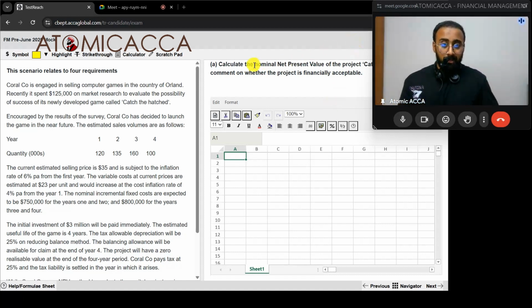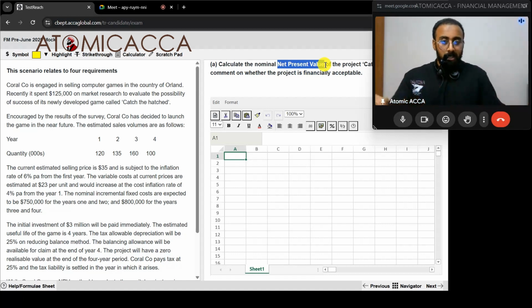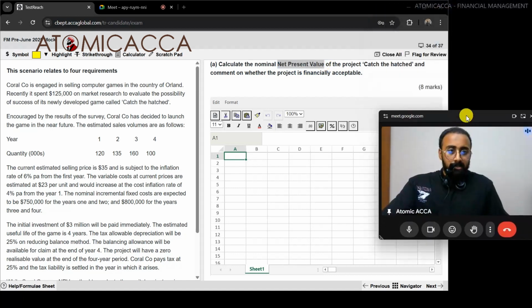Now we can see right in front of us the word net present value, so we can see this is coming from the topic investment appraisal. So that is our first major area in the syllabus. Let's just read this thing. Calculate the nominal NPV of the project. Nominal NPV means anything related to inflation or all those things are there. We have to take into consideration.